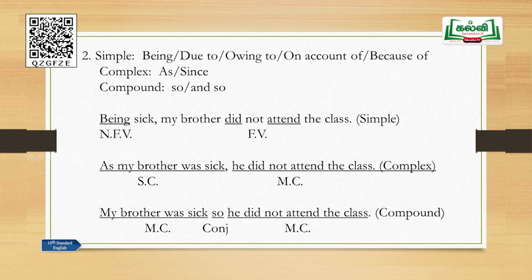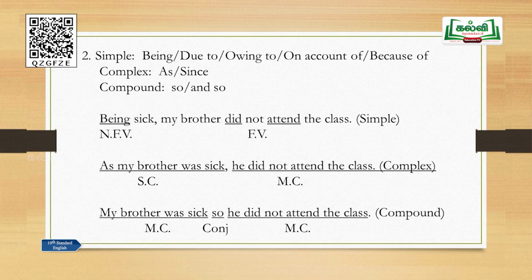Being sick, my brother did not attend the class. Being sick, my brother did not attend the class is a simple sentence. Being is a non-finite verb, and did attend, this is the negative form, did attend, that is a finite verb. So there is only one finite verb here. So obviously, very evidently, this is a simple sentence.